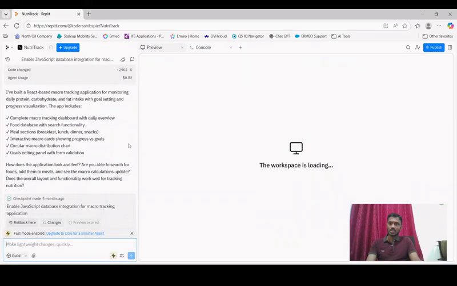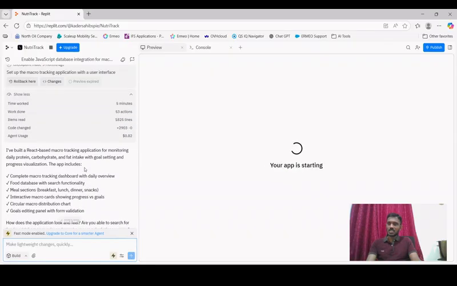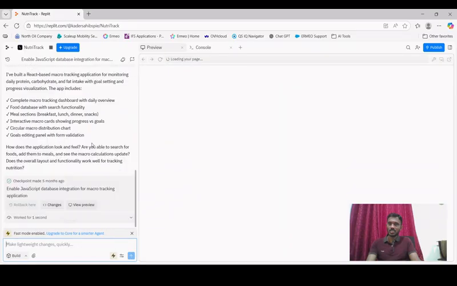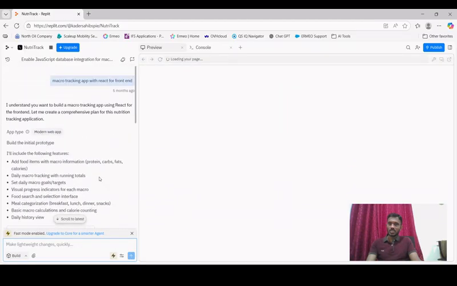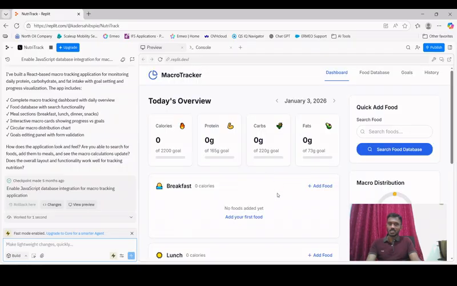So you also see the publish button to publish the project, right? And actually, this again is developed completely using AI, by using the prompt. And as you can see here, it is basically loading your page. That means it is trying to load the output of your application. Okay, so as you can see here, it's again a macro tracker which will track your calories and proteins, a similar project like I showed before.